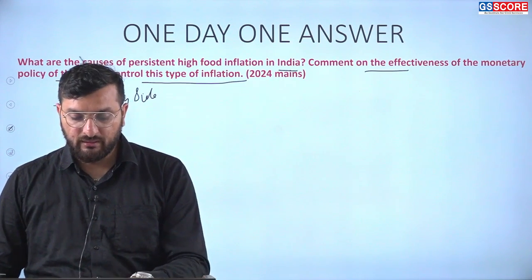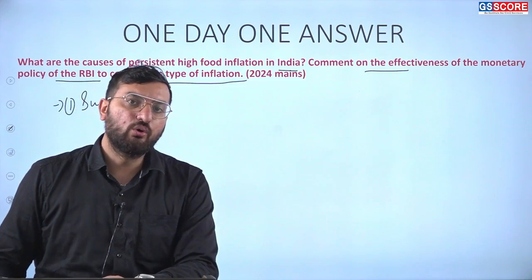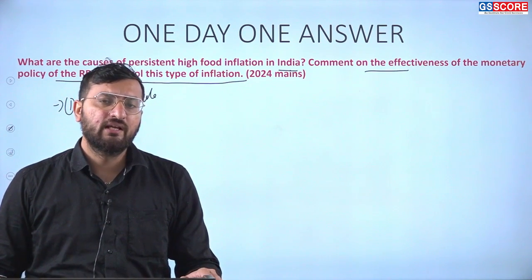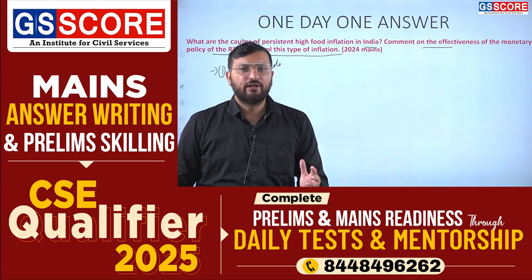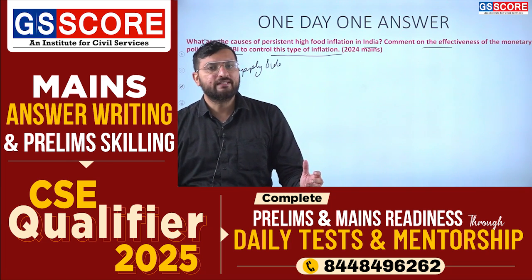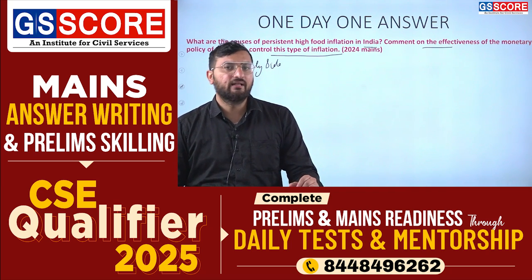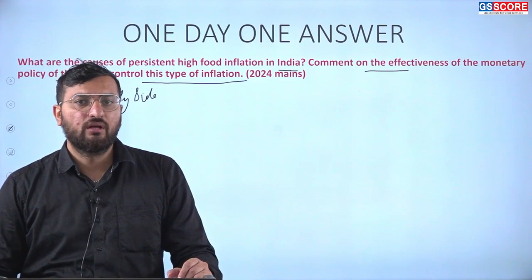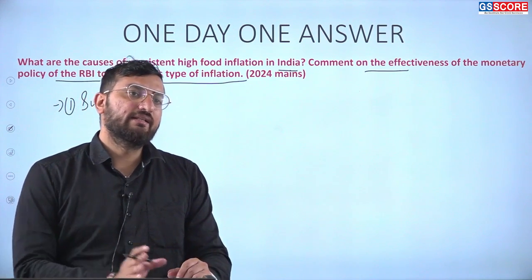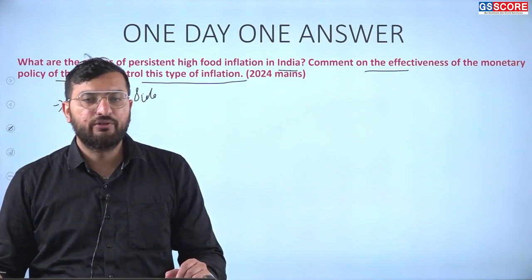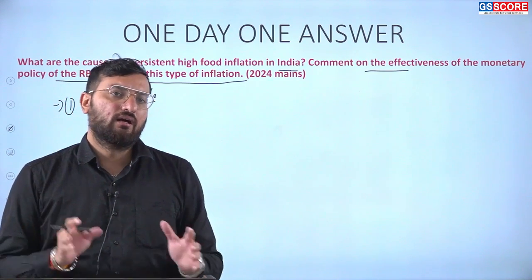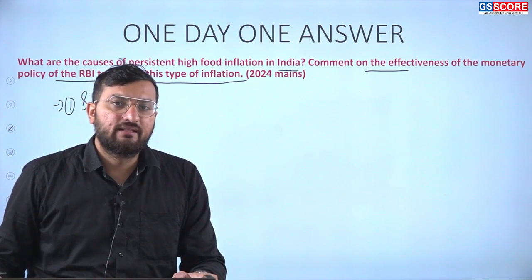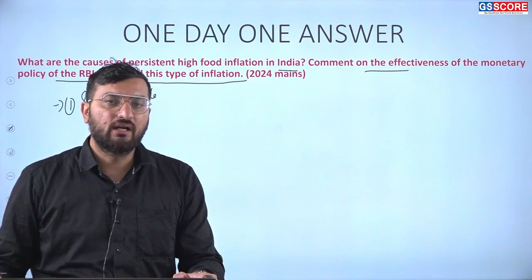So that will also be a big problem. If we have to control food inflation, we should be improving our agriculture productivity by use of new technology, new methods, and we have to improve the seed quality, the irrigation technique, and the technology part. Then there should be buffer stock management also. If there is suddenly a decrease in the supply of tomatoes, we should have some buffer so that we can increase the supply in the market using our buffer.